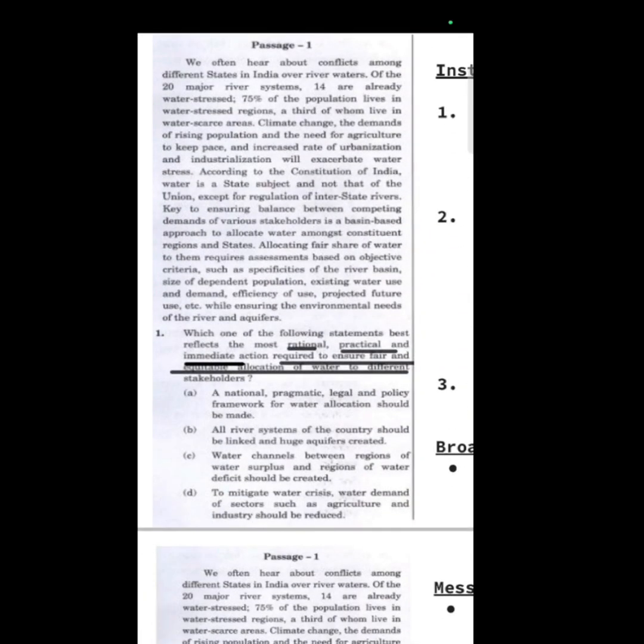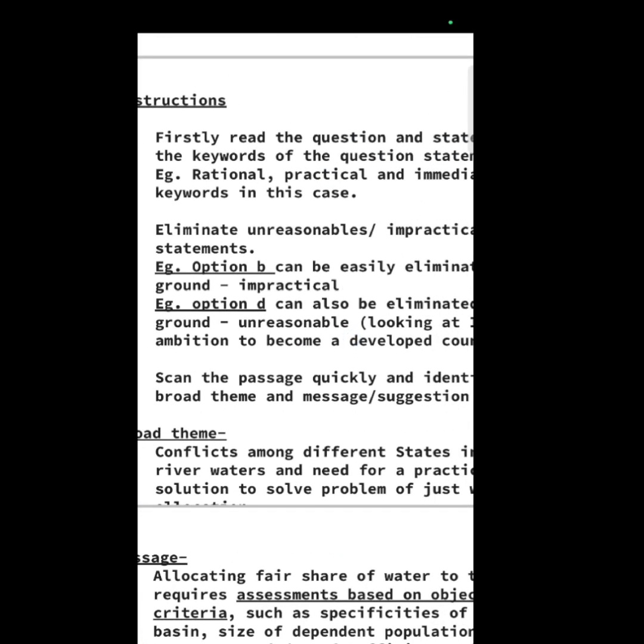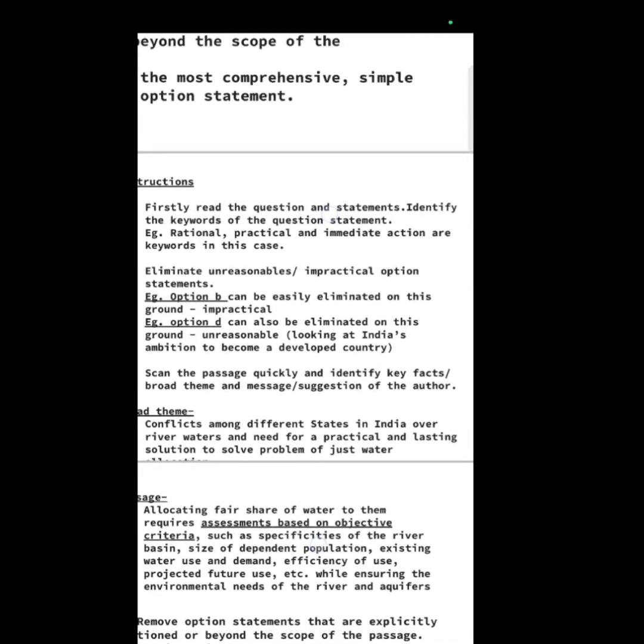This is the passage. We will not read the passage. We will implement our instruction approach and try to solve the question. Let us just first look at the first instruction, which is read the question statements and identify the keywords of the question statement. The keywords are: rational statement which best reflects the most rational, practical, and immediate action.